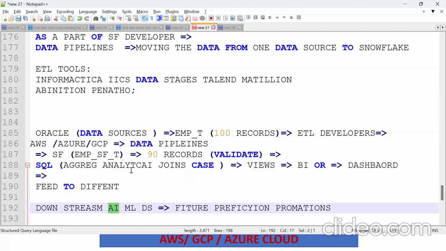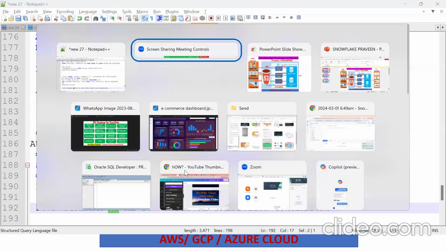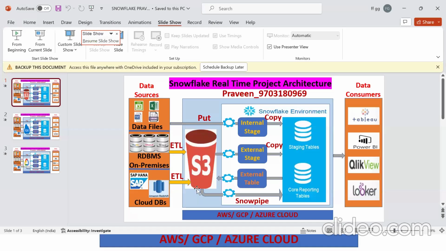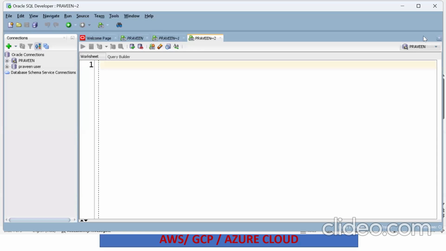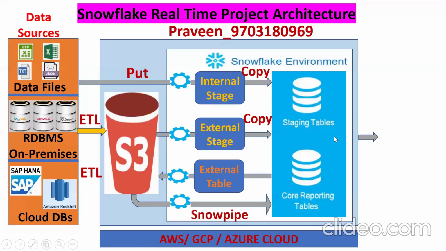Snowflake supports multi-cloud, which can be AWS, Azure, or GCP. Simple thing is, suppose my data is there. Now what happens? We should transform it and give it to the consumption layer.